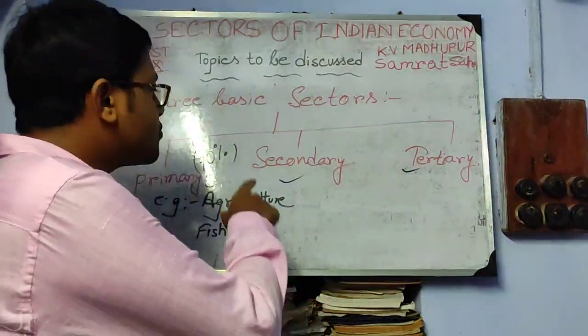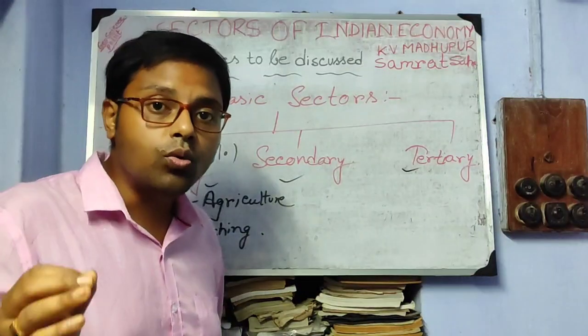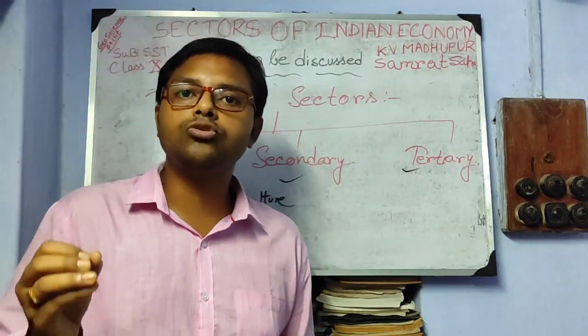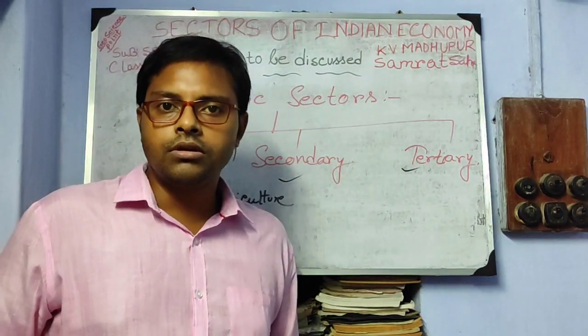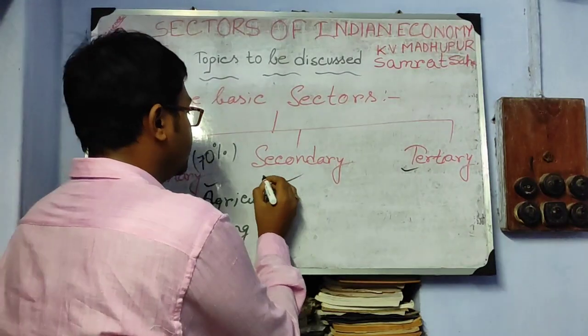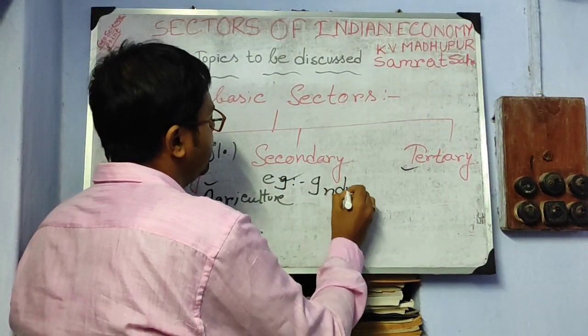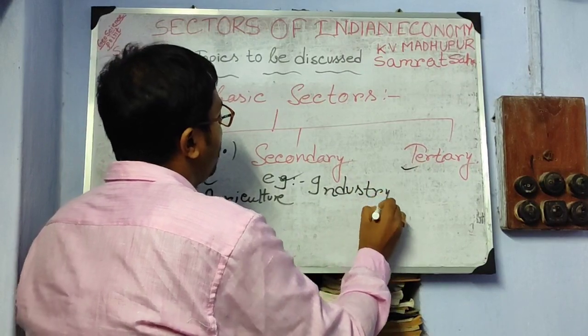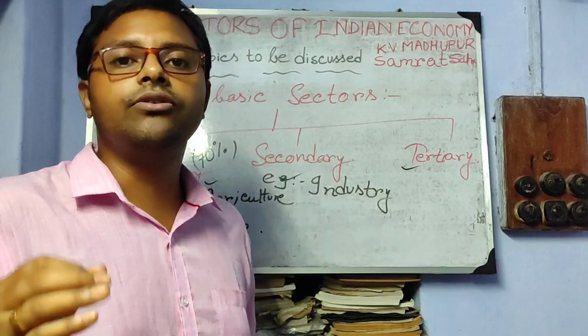Okay. Now comes secondary activity. What is secondary activity? Any activity which is related to manufacturing or production of new goods is a secondary activity. Example, industry. All the industrial activities come under secondary activity. Why?